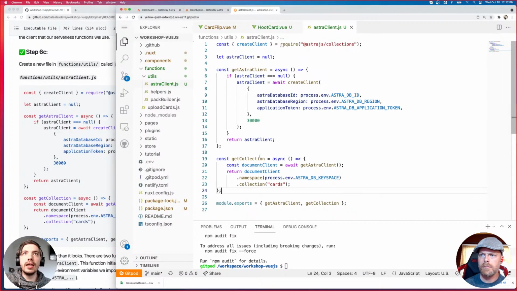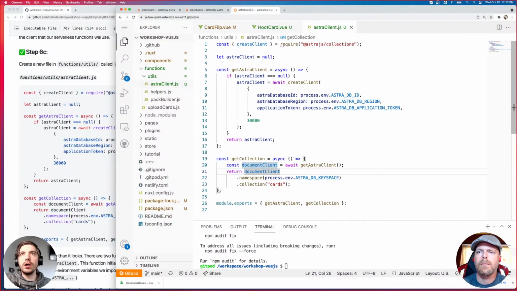Then we have a method called get collection, and this is how we both create and acquire the collection that we're going to be using. And our collection is just a group of documents, and a document is essentially a JSON object that we're saving to the database. The collection is kind of a logical group of those documents.